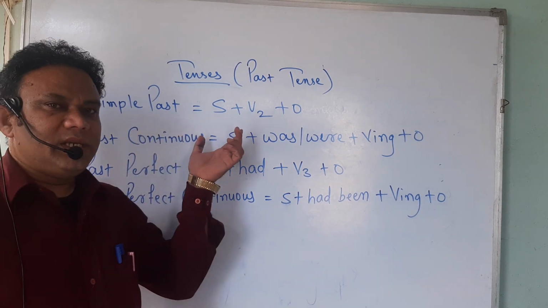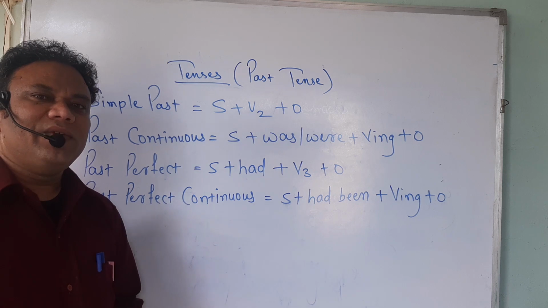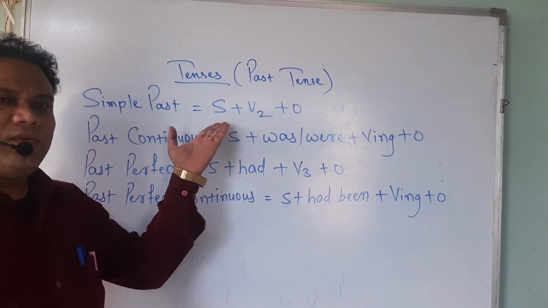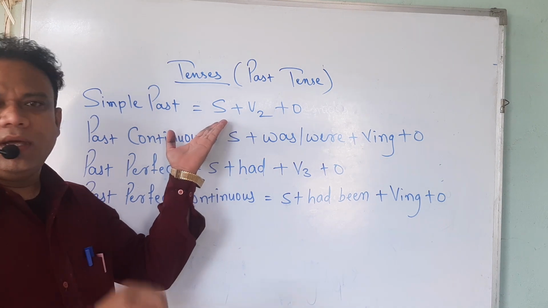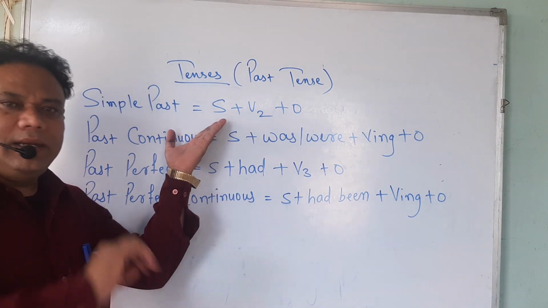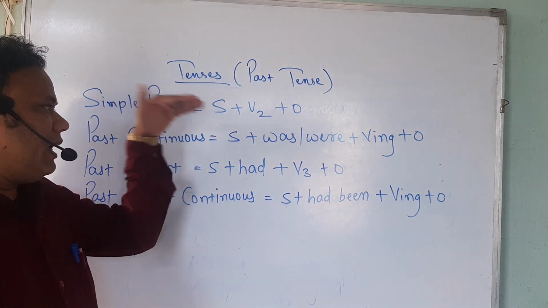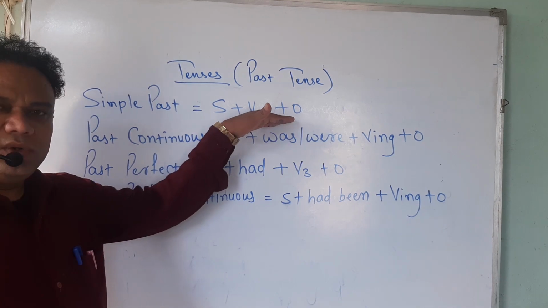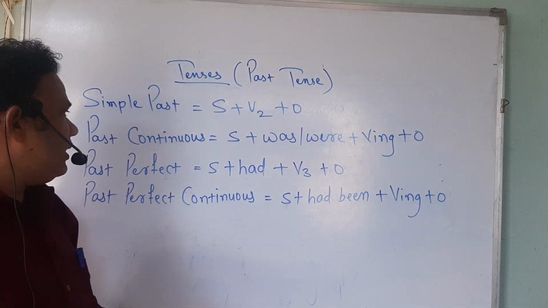In simple past tense, after the subject we have to use the second form of the verb. And here whatever the subject is, it doesn't matter whether it is singular, plural, first person, second person, noun, pronoun. For any subject we have to use the second form, and after that the object will be there.